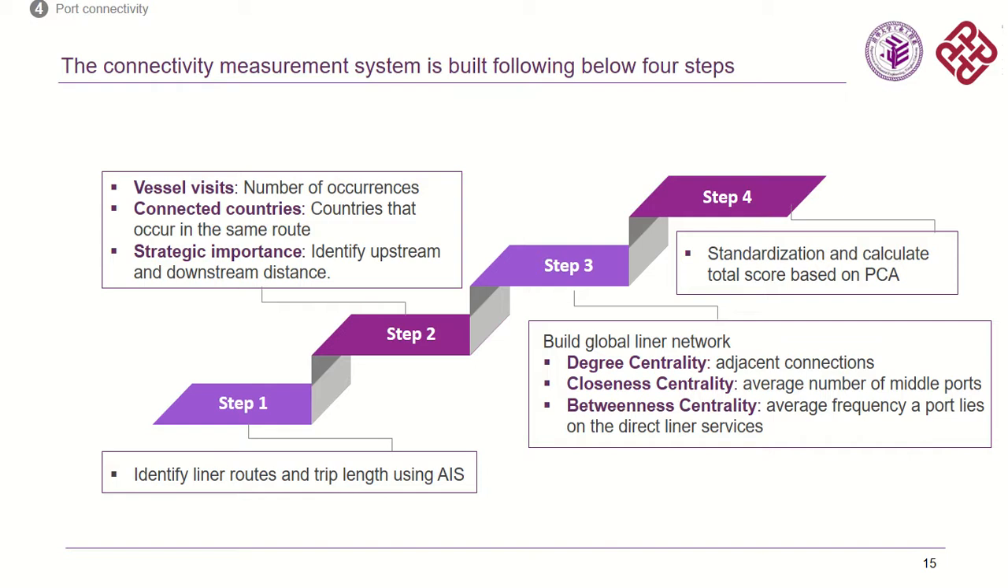The connectivity measurement system is built following the below 4 steps. After identifying the liner routes and trip lengths using AIS, we can directly calculate this through these 3 indicators. Further, we use the liner routes to build a global liner network, and then we can calculate these 3 network indicators. And the last step, we standardize all the indicators and calculate a total score based on the principal component analysis.